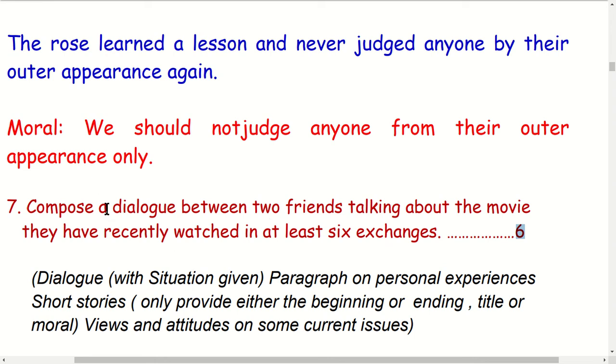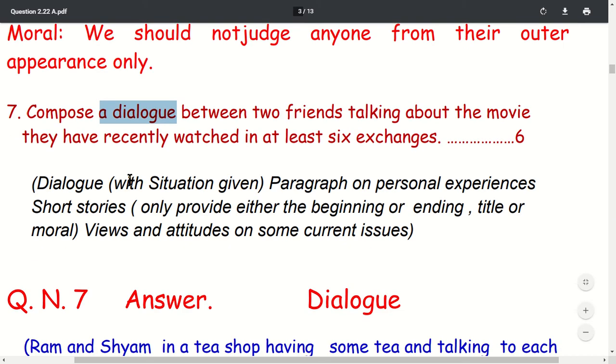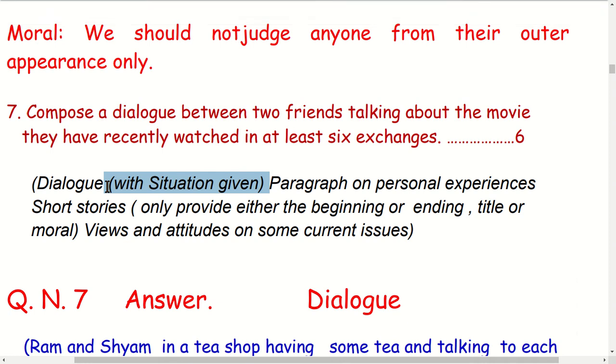This is a dialogue question. Students are asked to compose a dialogue, but this question can be asked in other areas too, like dialogue with a situation given. We have to understand the situation and design a dialogue.